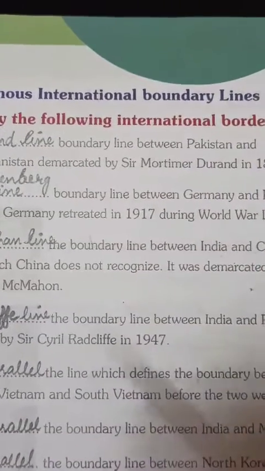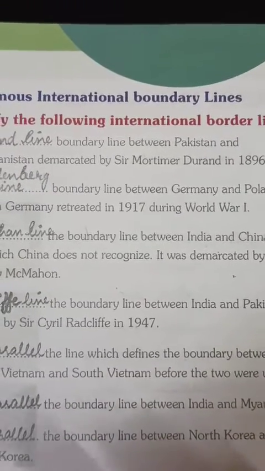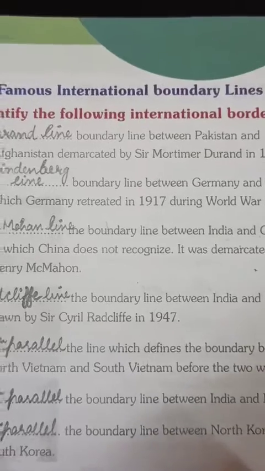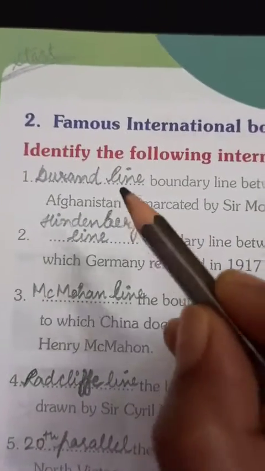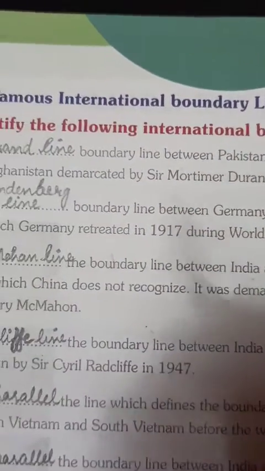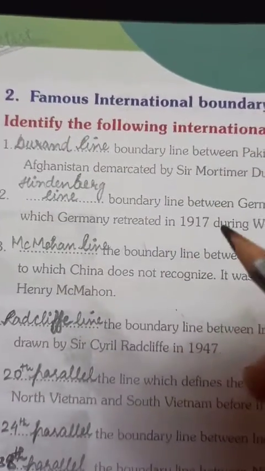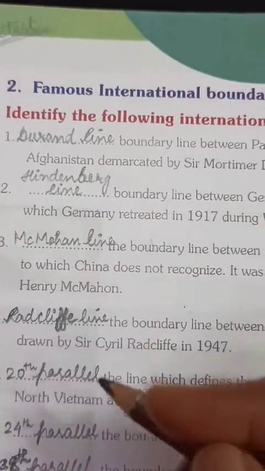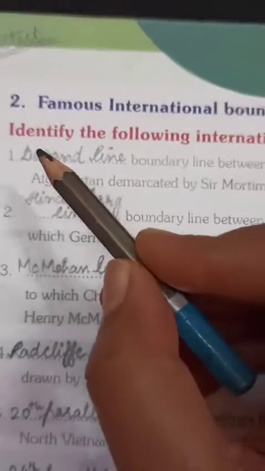As you know, children, between two countries there is a boundary line, and every boundary line has some name. So in this chapter number 2 we will study some famous boundary lines between countries.